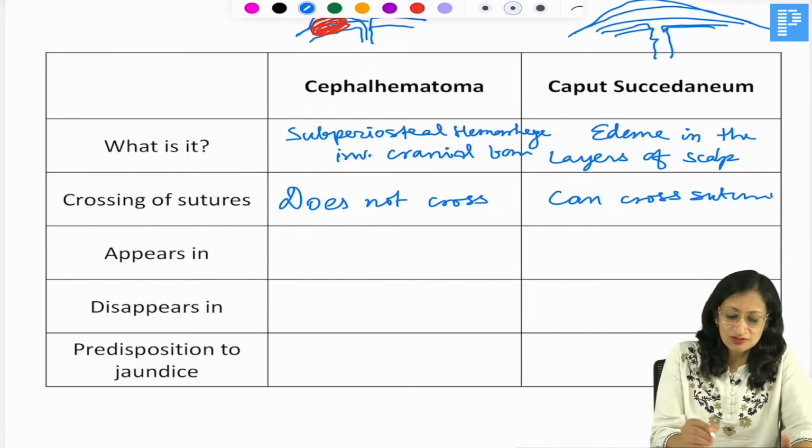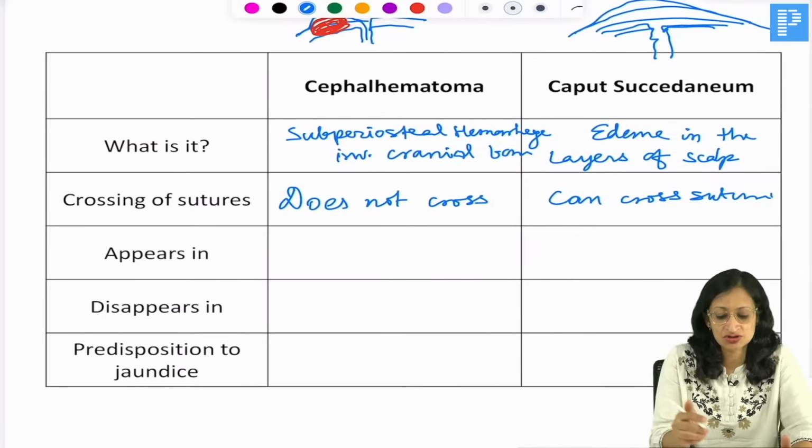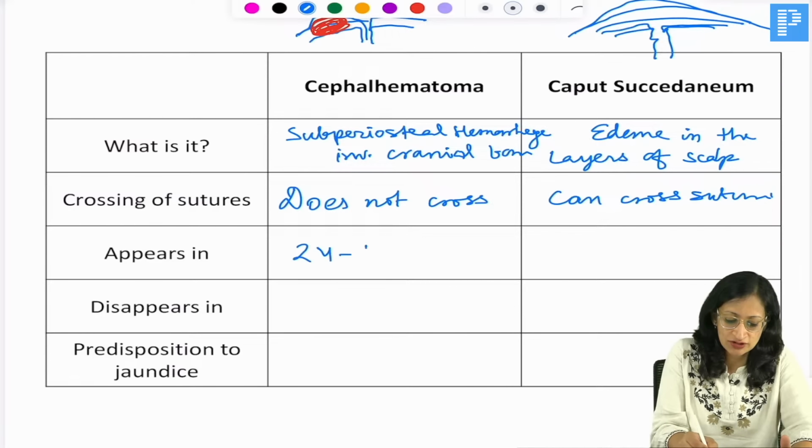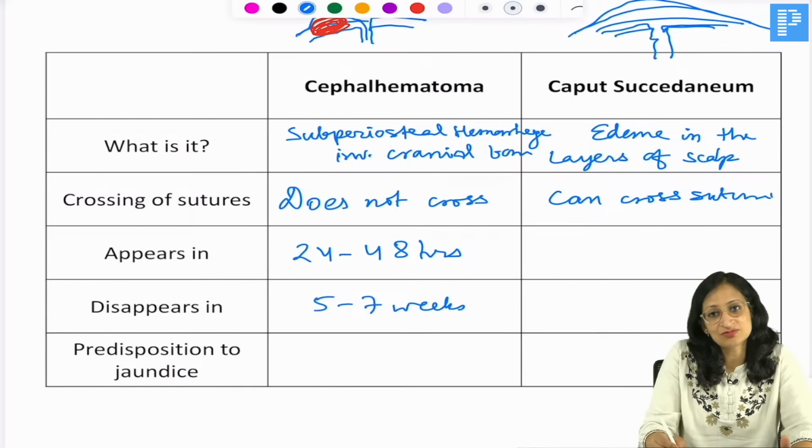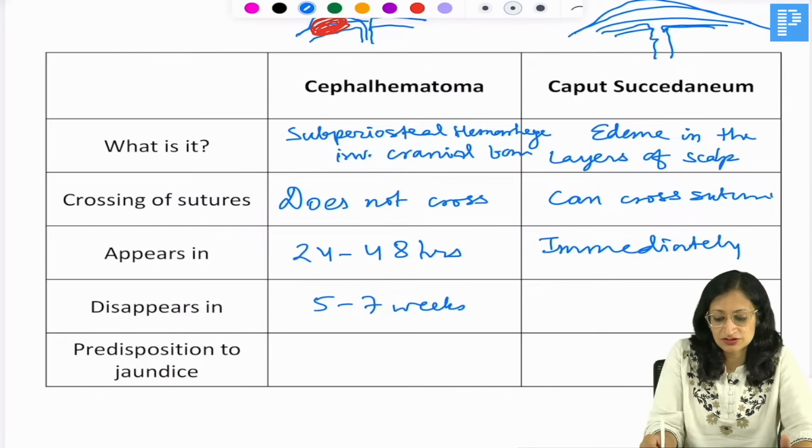What else? Cephalhematoma takes time to appear, and also takes time to disappear. It takes 24 to 48 hours to appear and disappears in 5 to 7 weeks, while caput succedaneum is present immediately at birth and disappears in 48 to 72 hours.